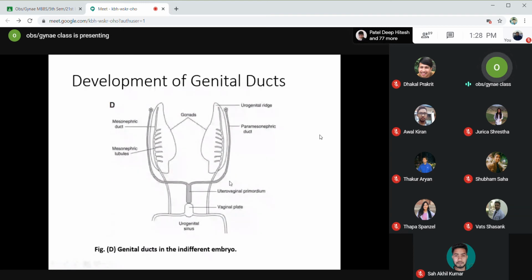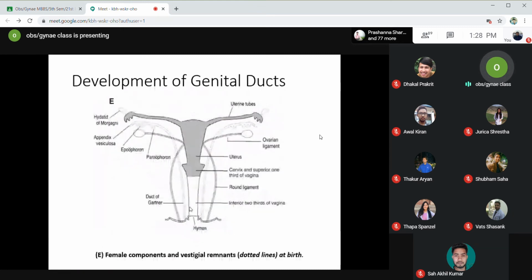The two paramesonephric ducts on either side get fused in the midline to form the uterovaginal primordium that will form the uterus, cervix, and upper one-third of the vagina. And on the inferior aspect of the fused uterovaginal primordium, there will be the formation of the sinovaginal bulb that will later get differentiated into the vaginal plate that gets canalized and forms the lower two-third of the vagina.